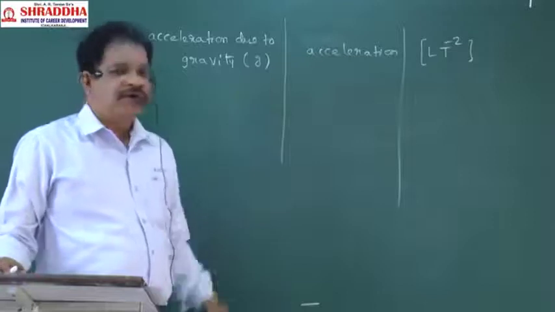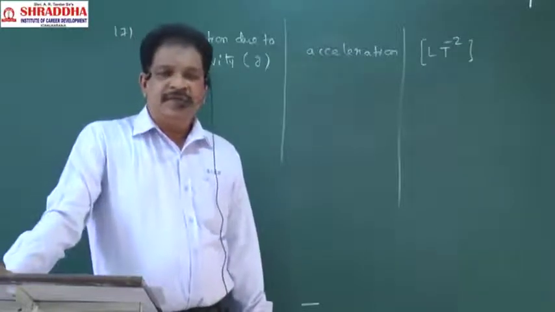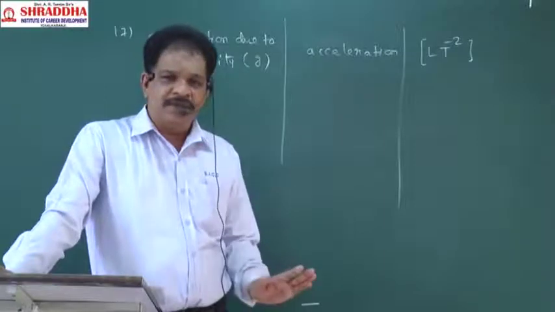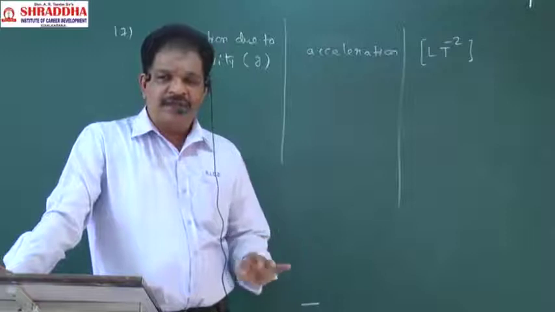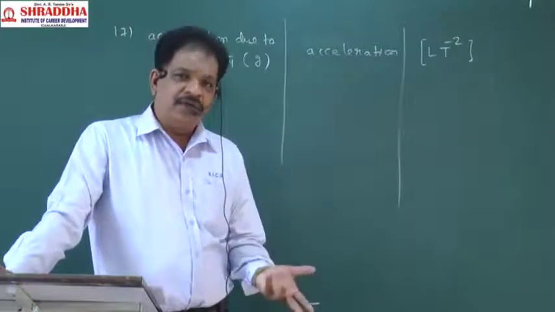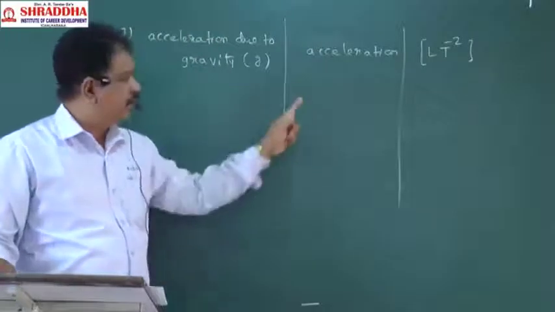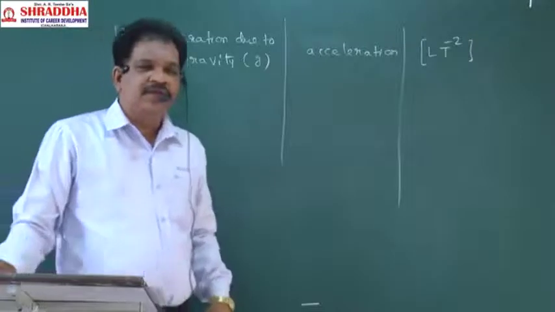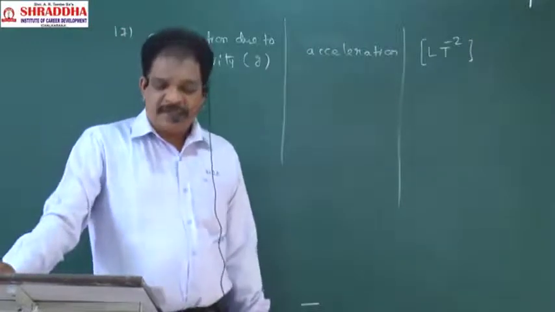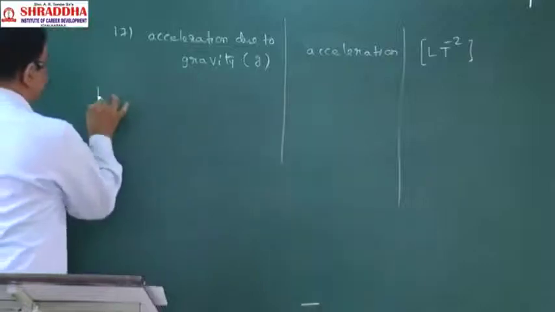Therefore the dimensional formula of acceleration due to gravity will be L T power minus 2. Is my point clear? Acceleration of a freely falling body will be called acceleration due to gravity, and its dimensional formula will be L T power minus 2. Next, 18.